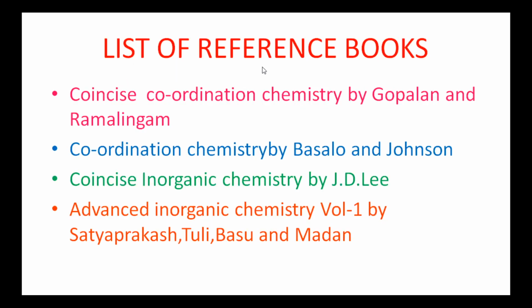These are the list of reference books for this unit also. Concise Coordination Chemistry by Gopalan and Ramalingam. Coordination Chemistry by Basolo and Johnson. Concise Inorganic Chemistry by J.D. Lee. Advanced Inorganic Chemistry Volume 1 by Satyaprakash, Tuli, Basu and Madan. Thank you.